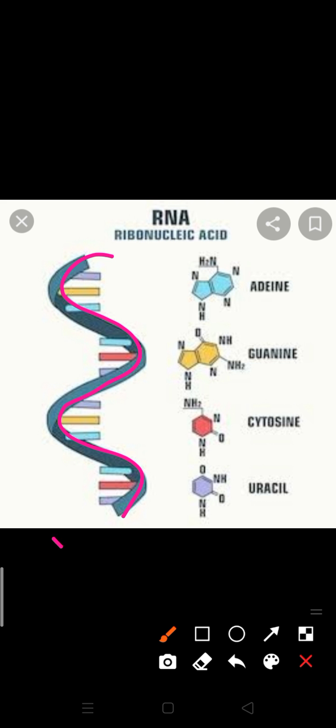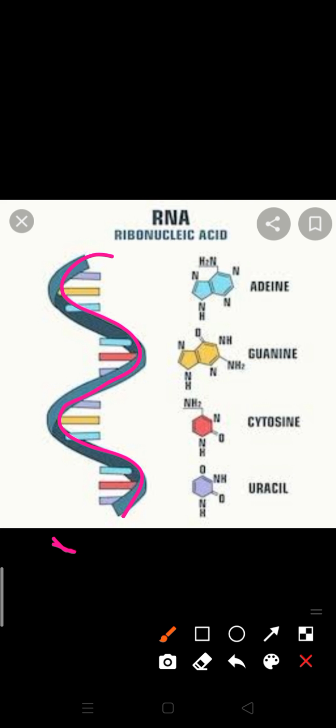So thymine is not present here. How do they react with each other, or make hydrogen bonds with each other? Are you getting my point? So RNA never follows Chargaff's rule.